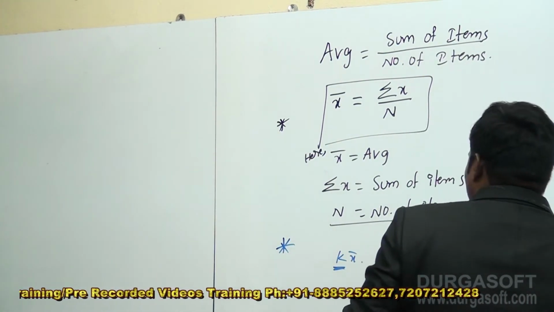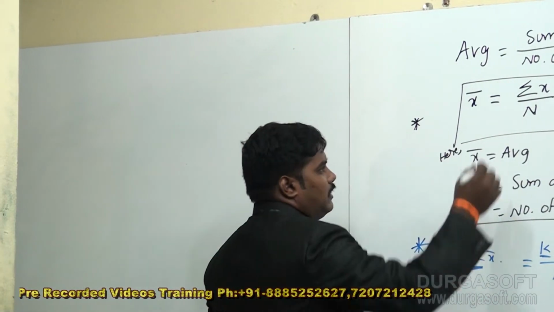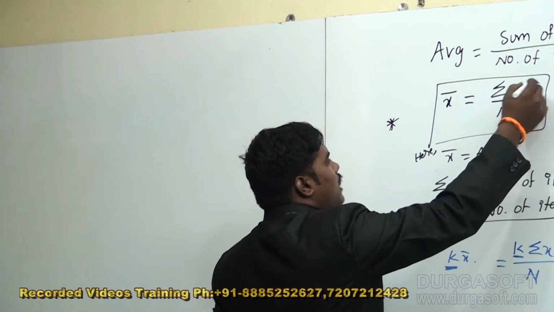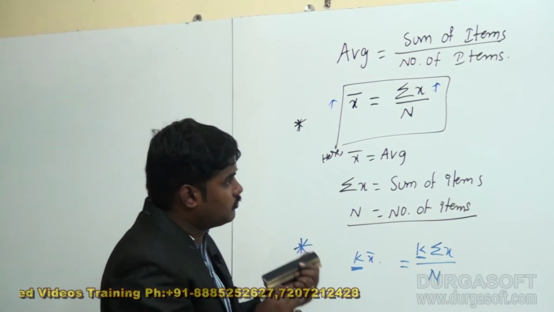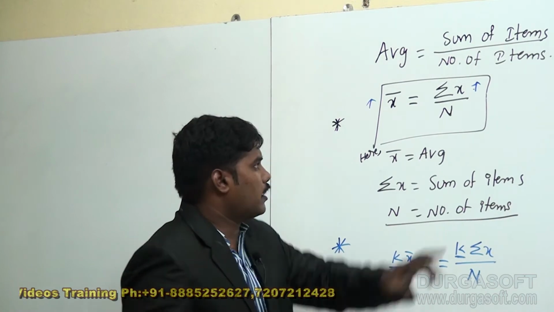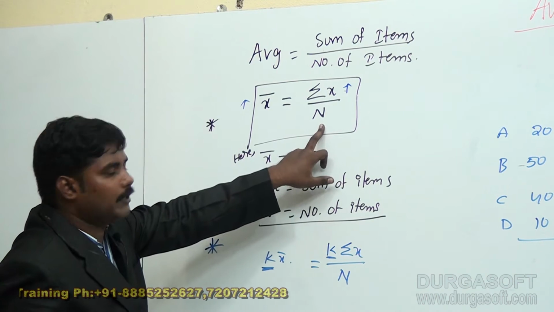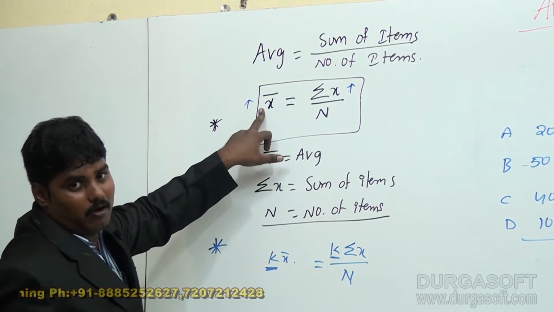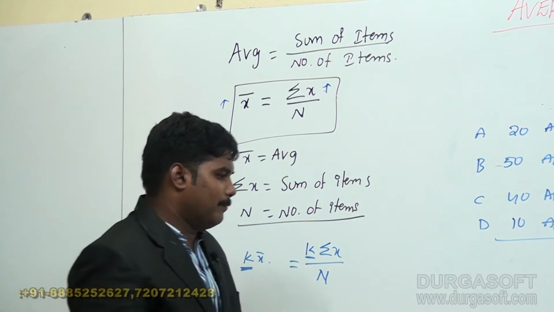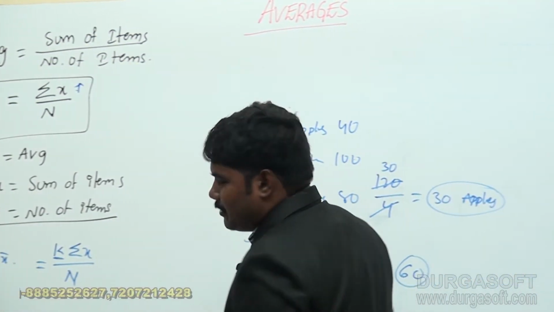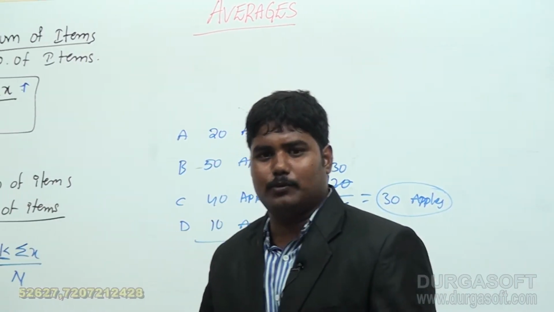There is a direct relation between average and the sum of items. If the sum of items increases, the average also increases. If the number of items increases, the average decreases. That means if members are more, the distribution is less. If members are less, the distribution is more.